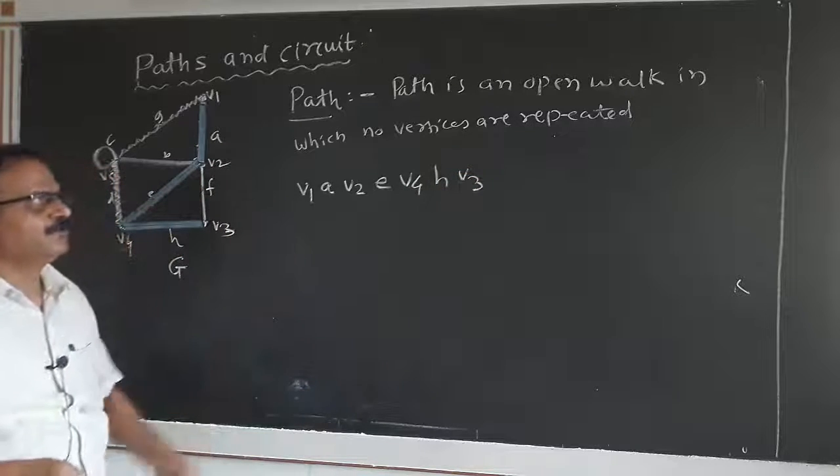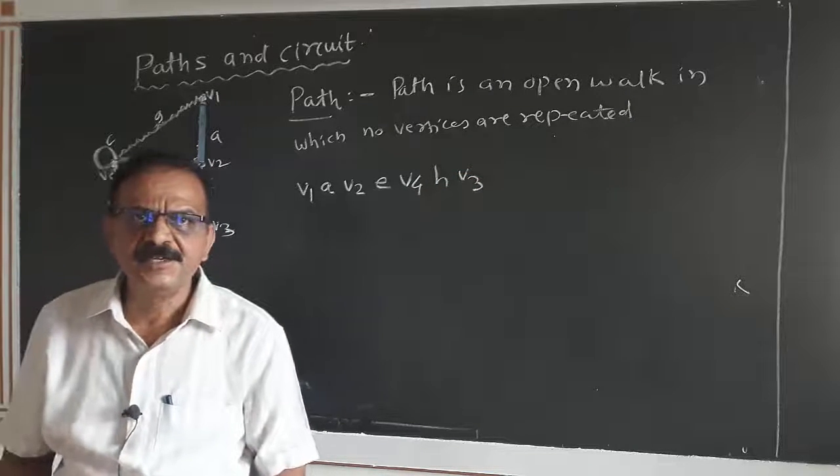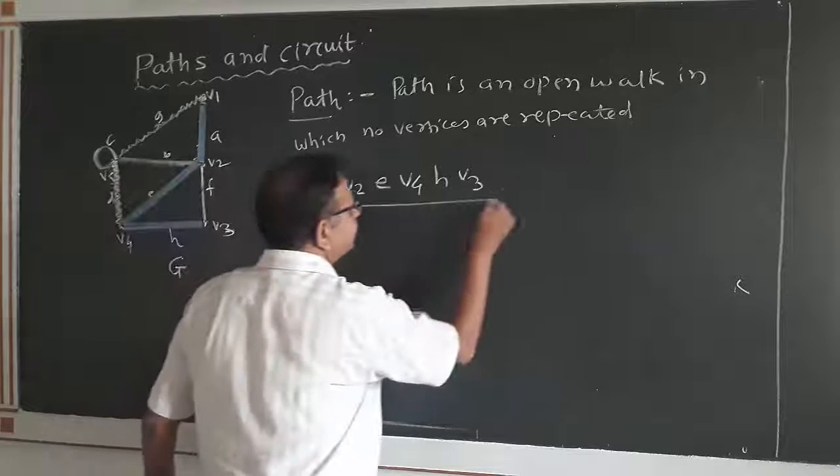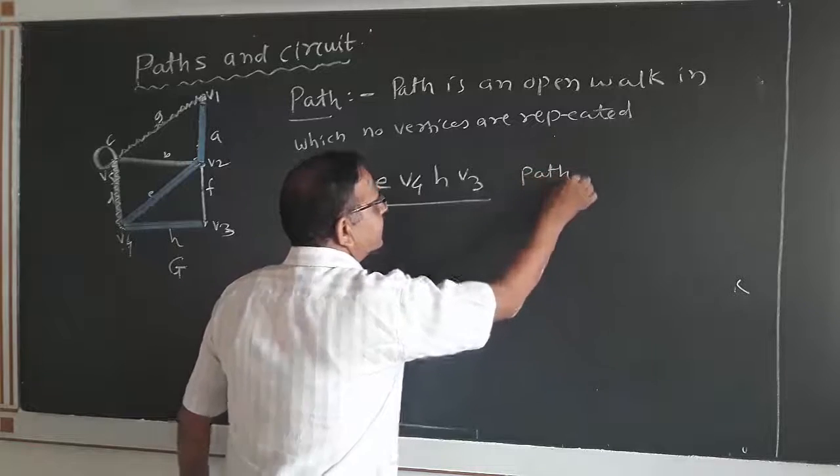This is clearly an open walk, and in this open walk, no vertex is repeated. Therefore, this is called as path. This is nothing but path.